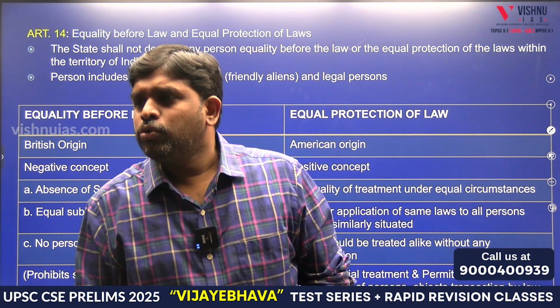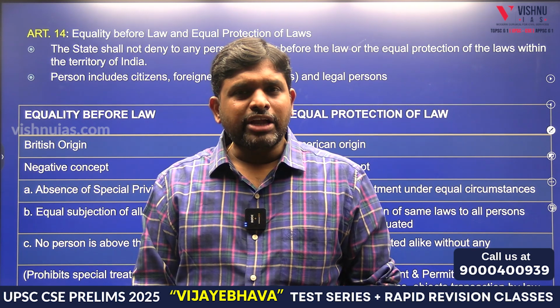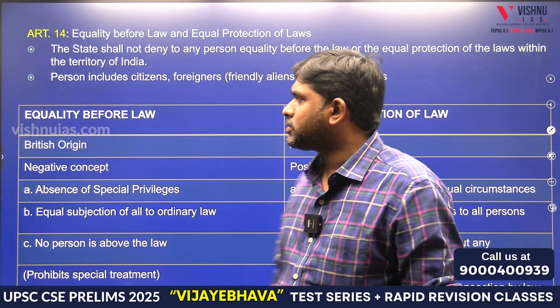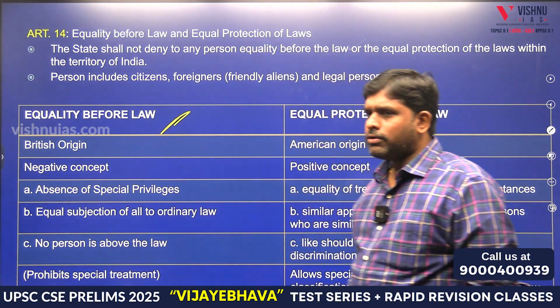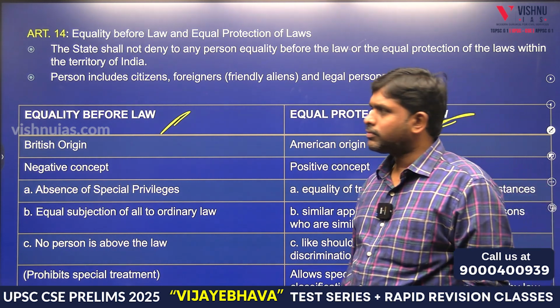14. Right to equality. Under right to equality, we have 2. One is called as equality before law, other is called as equal protection of law.